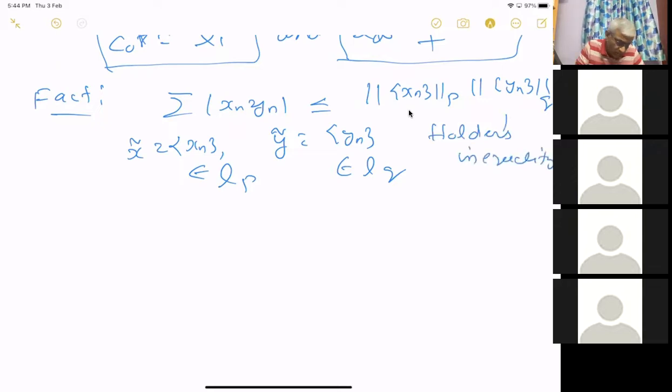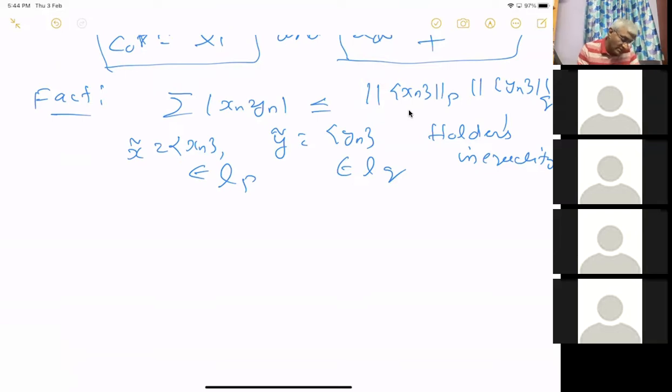Anyway, this is not difficult to prove. You just have to use the convexity of this exponential map. Then you can prove it for the summation, and it's very easy. If you prove it for two of them, x and y, I think that is enough. Then you can prove it for this. Anyway, I don't want to go through the proof. If you haven't seen it, you tell me. I'm sure you must have seen this.